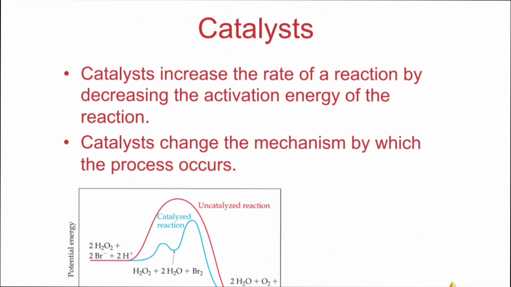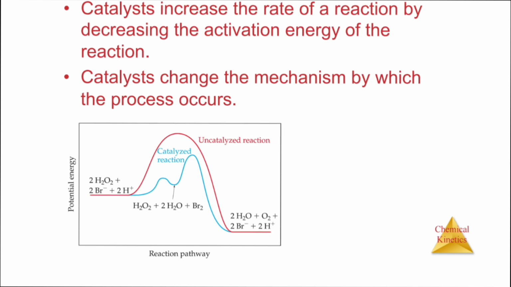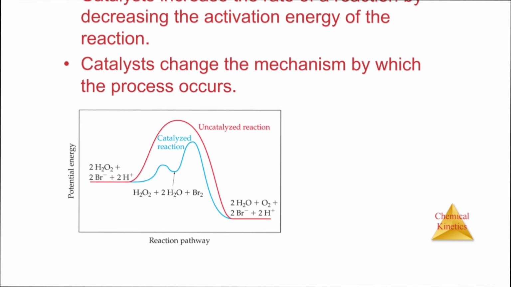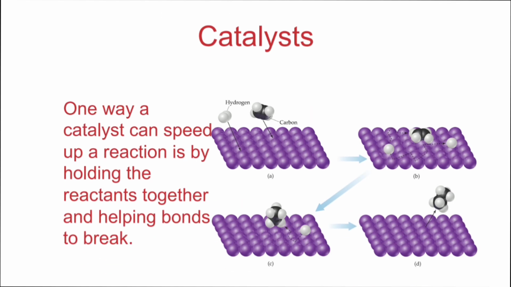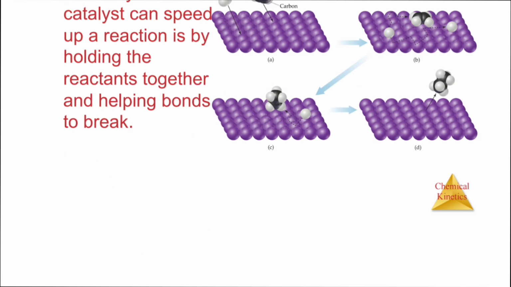A catalyst increases the rate of reaction by decreasing the activation energy of the reaction. A catalyst changes the mechanism by which the process occurs. It basically increases the reaction rate for both forward and reverse reactions. Catalyzed reactions you can see here, and uncatalyzed reactions you can see here. One way a catalyst can speed up a reaction is by holding the reactants together and helping bonds to break and form new bonds.